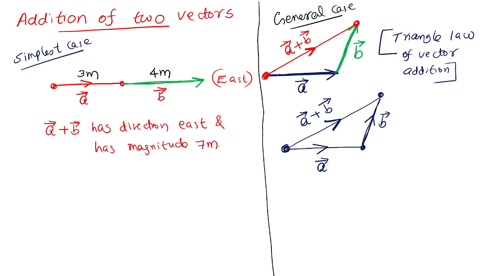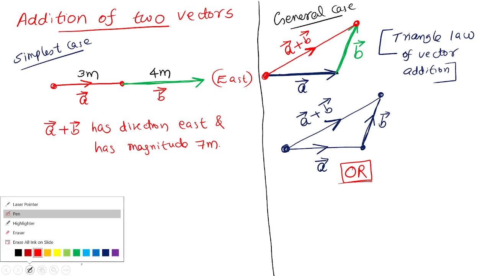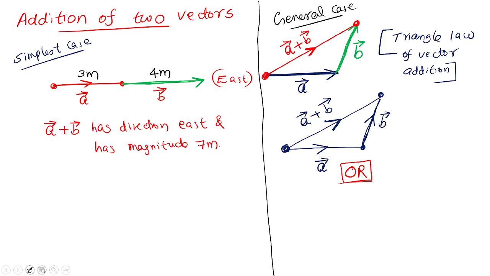Yes, sir. Okay. Then we can find out A plus B in another way, the geometrical method. I am discussing the geometrical method. A and B are given. We have to find out A plus B in another way by drawing a parallelogram. I will explain. Look at this.